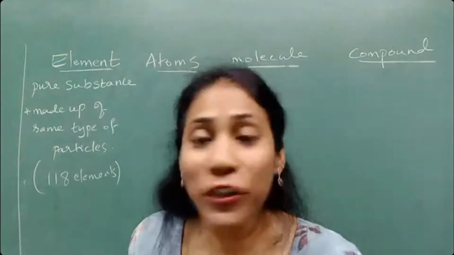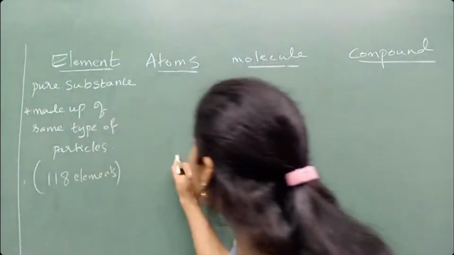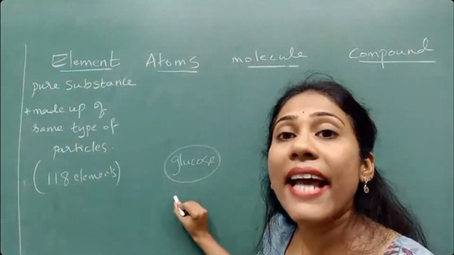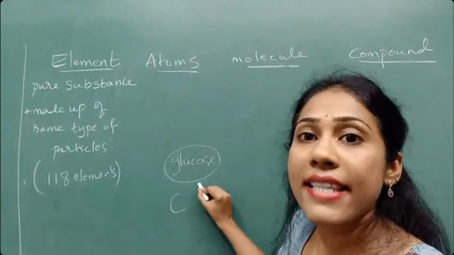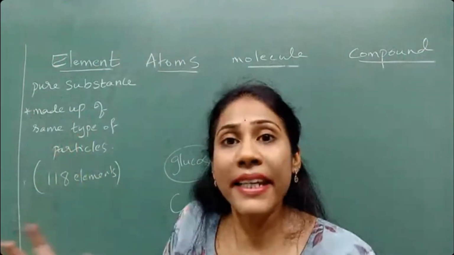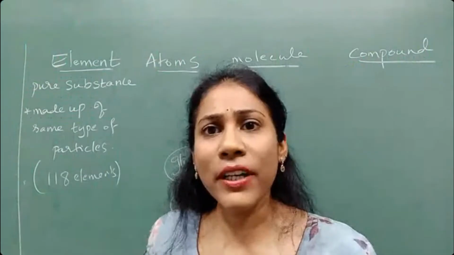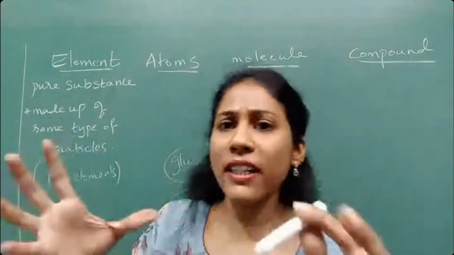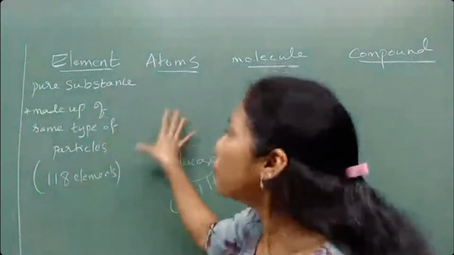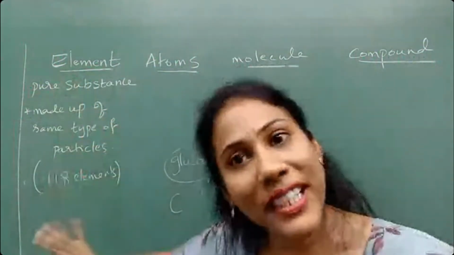So you know what? The food we eat, food is mainly called as glucose. Glucose means what? It has element carbon, it has element hydrogen, it has element oxygen. So the combination of these elements gives you so many chemicals. Whatever you see, whatever you feel, everything is a chemical. We ourselves are a chemical. Chalk piece is a chemical. Board is a chemical. All these chemicals are made up of these elements only.